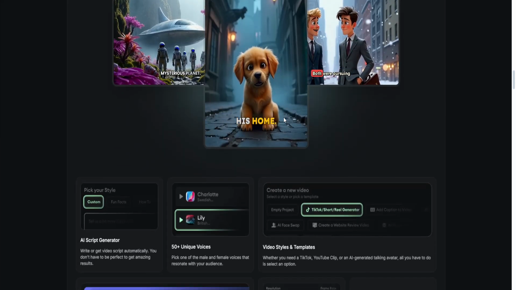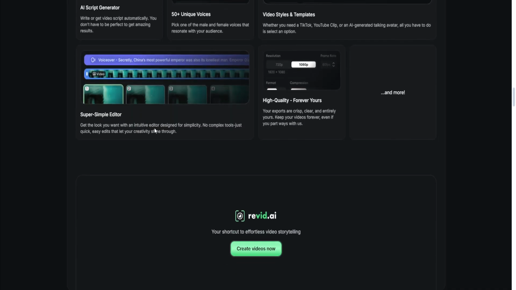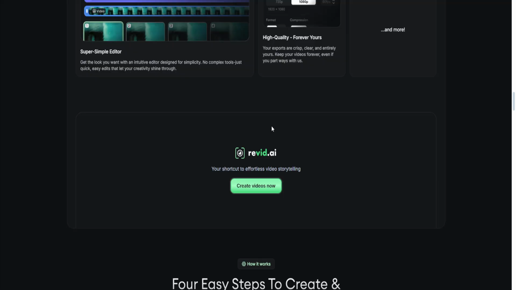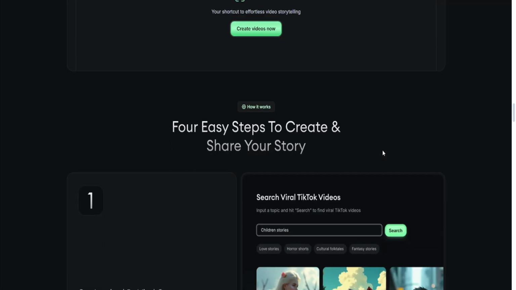So in conclusion, it's best for content creators or small businesses needing fast, short-form social video. But it's not ideal for users requiring granular manual editing. So it's a legitimate tool with real capabilities, particularly for quickly generating short-form videos intended for social media.